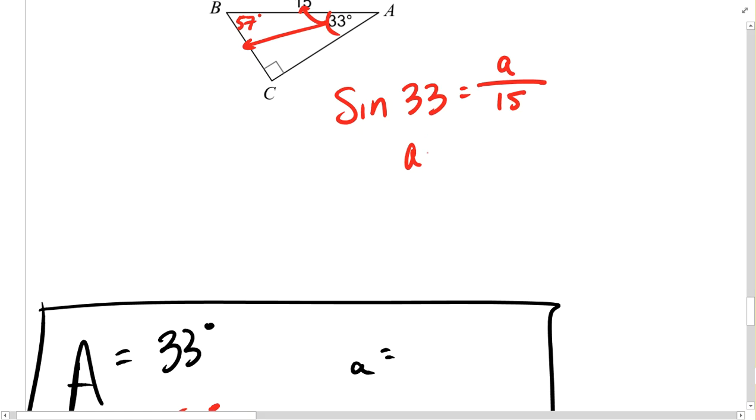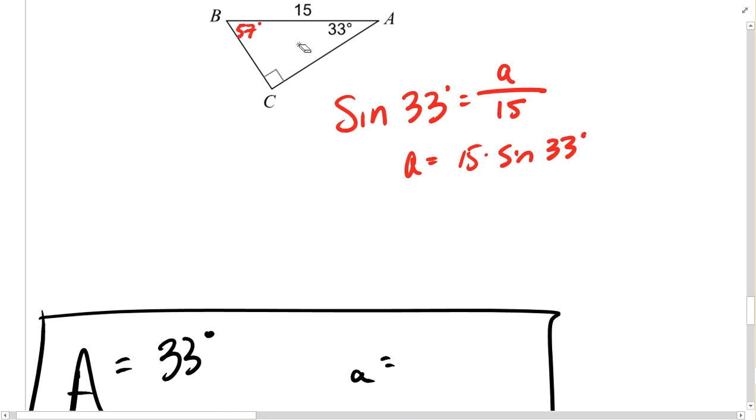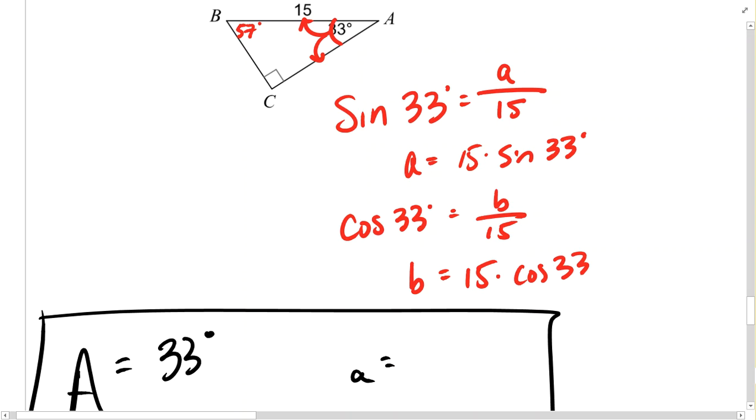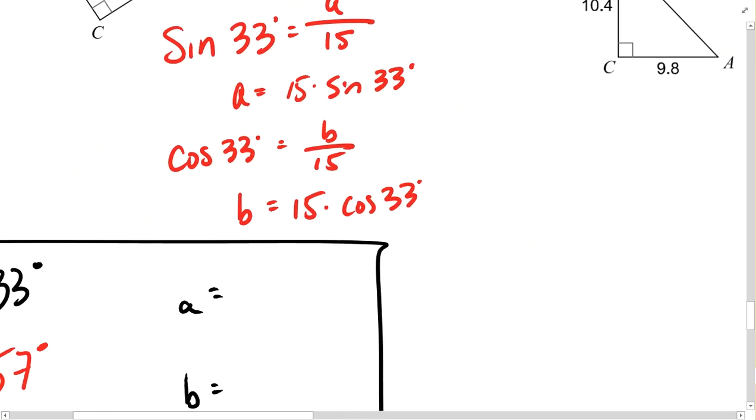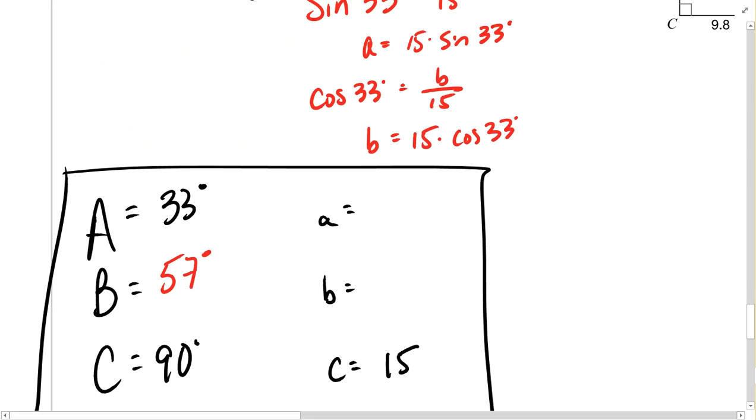And this is really nice for me because a, the opposite of angle A, is simply equal to 15 times sine of 33 degrees. And while I'm in right triangle trigonometry mode, I'll start thinking about what it would take to find this side length. Well, this side length is adjacent to the angle, and I still have my hypotenuse, so I know that cosine of 33 degrees would equal b divided by 15, and b is equal to 15 times cosine 33. So I'll go to the calculator now and compute these last two results.